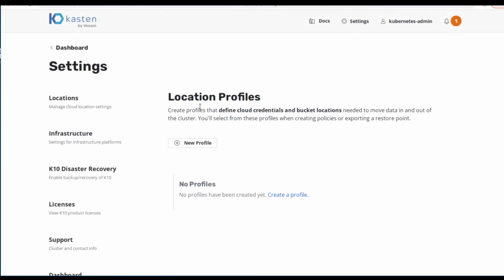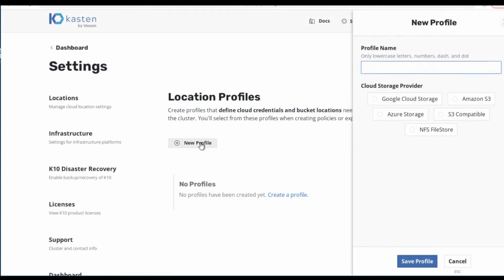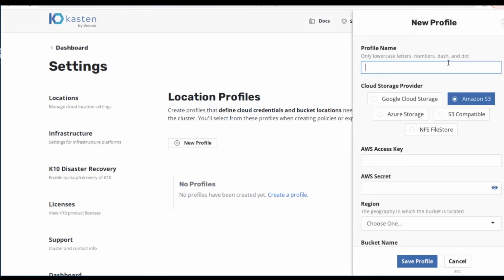To protect this application, the first thing that we need to do is set a location profile. Location profiles are where Kasten K10 protects data to. In this case, we're going to use an AWS S3 bucket with object lock enabled.